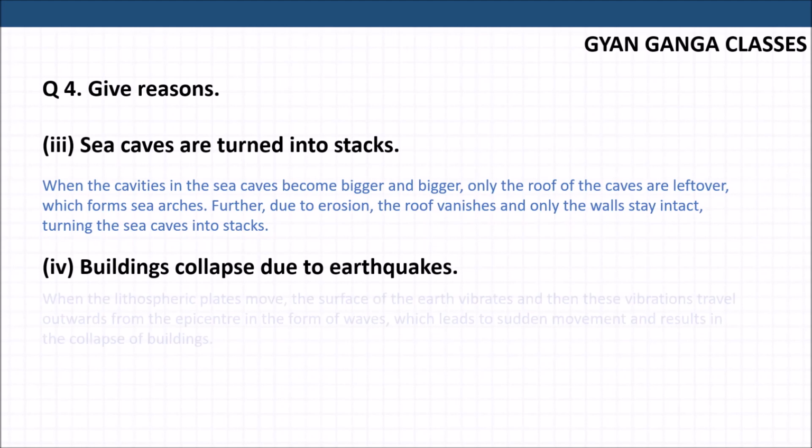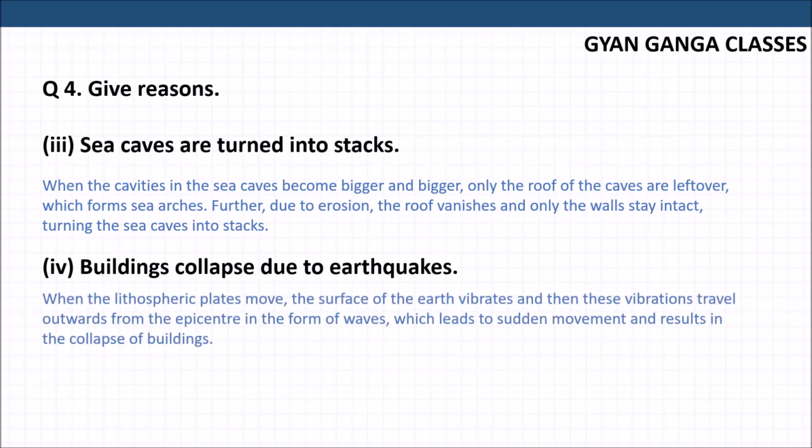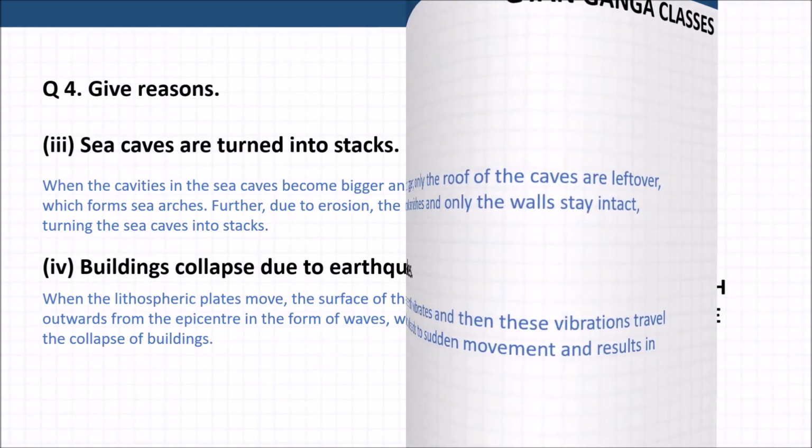Why do buildings collapse due to earthquakes? When the lithospheric plates move, the surface of the earth vibrates, and when these vibrations travel outwards from the epicenter in the form of waves, they lead to sudden movement and result in the collapse of buildings.